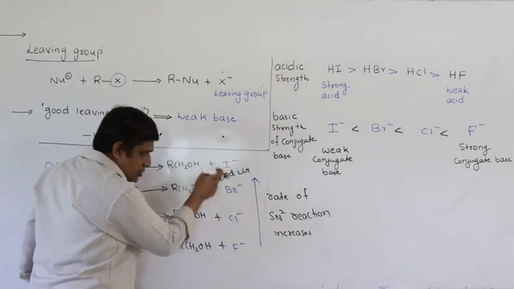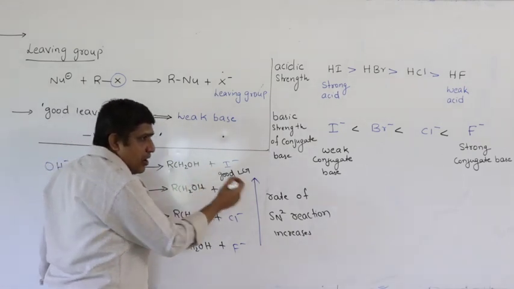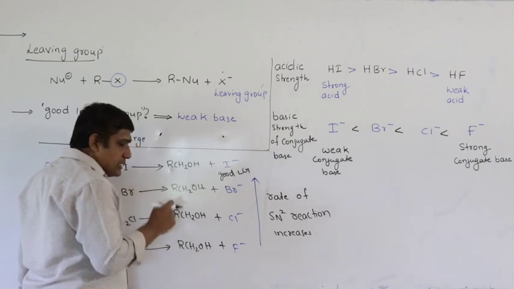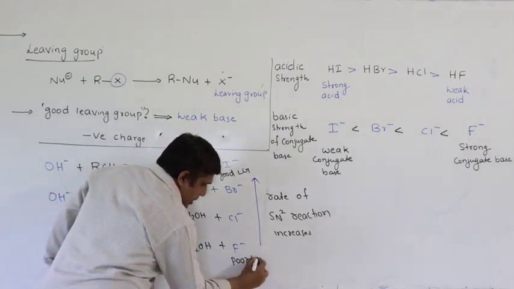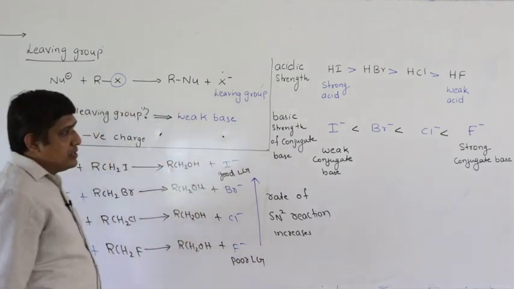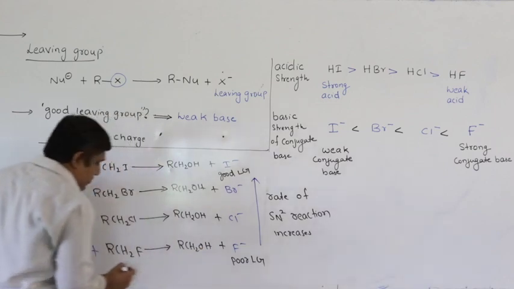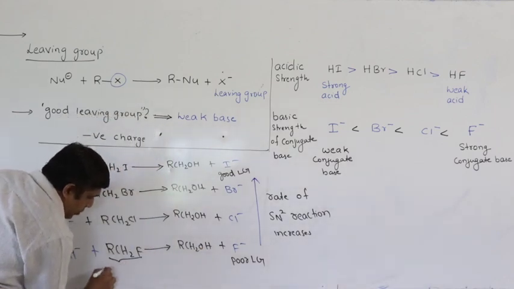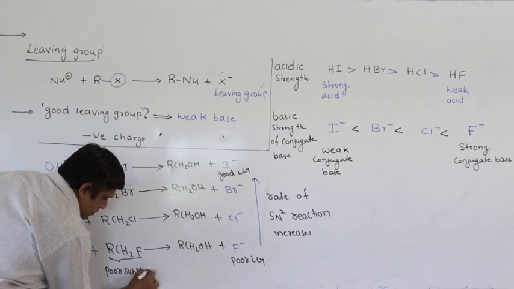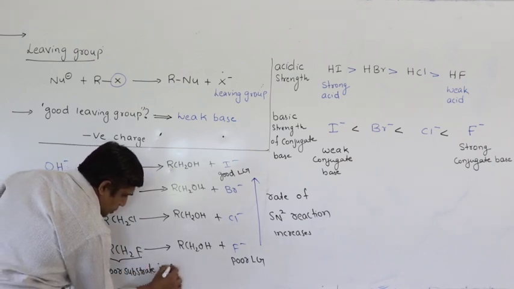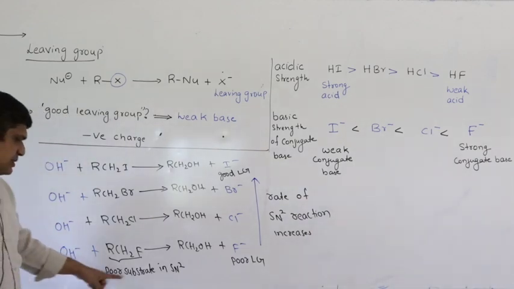Now as you come down, the ability to leave, or the stability of the corresponding anion, decreases. F minus is a poor leaving group because it is a strong conjugate base. That is why alkyl fluorides are poor substrates in SN2. Substrate means reactant.